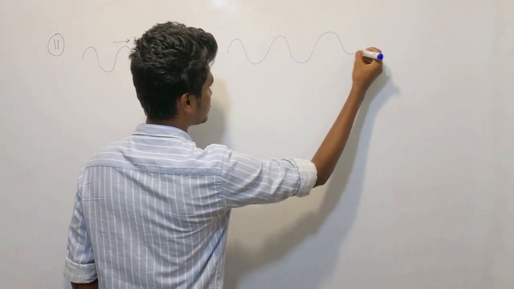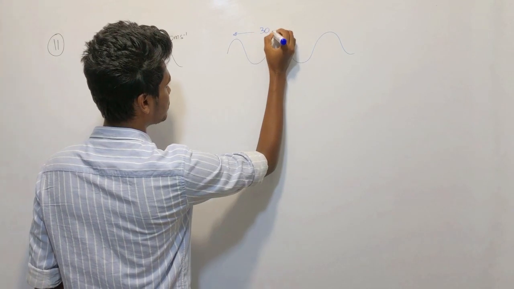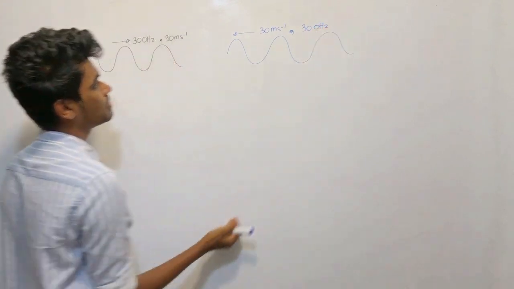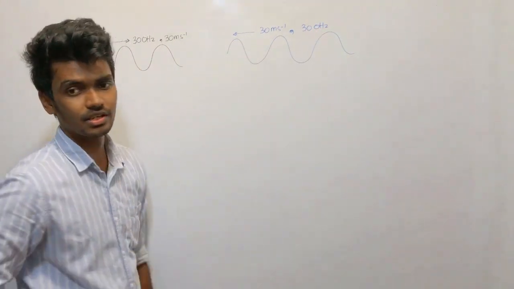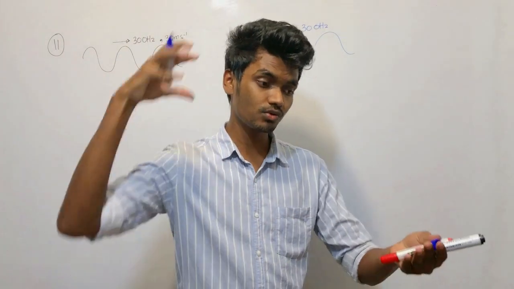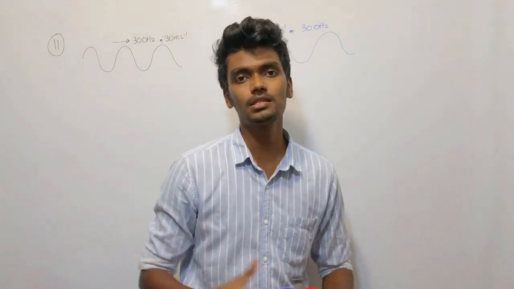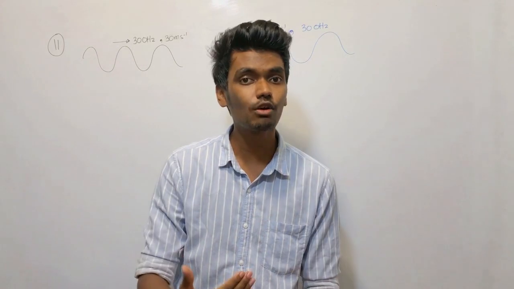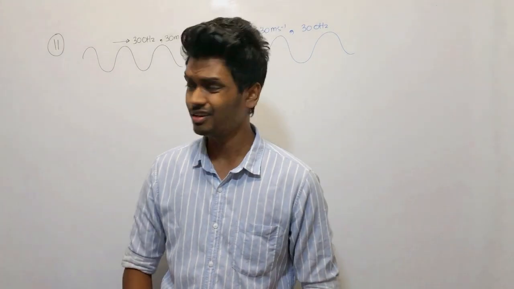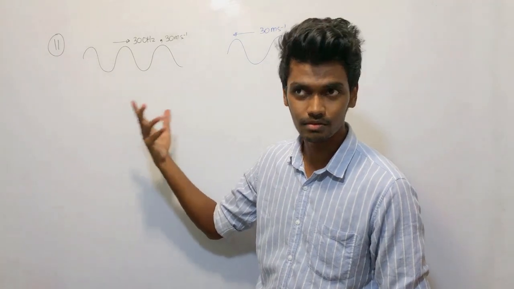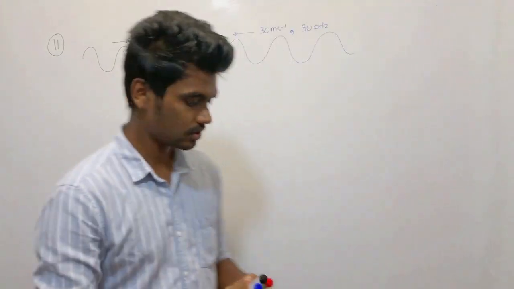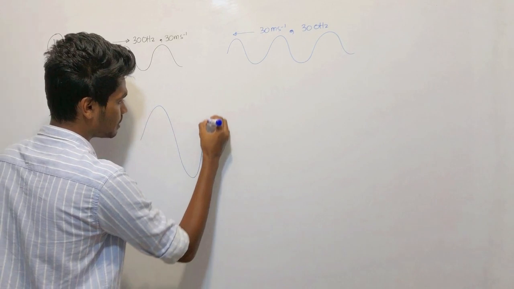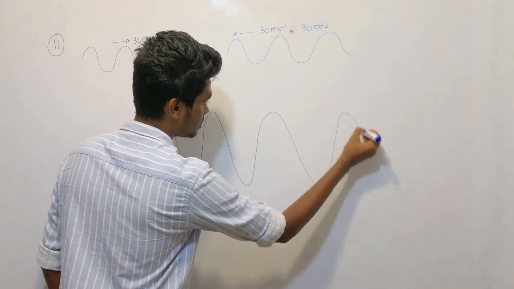What happens when they move in opposite directions with the same frequency? As a result, when they superimpose on each other, what you would be able to observe is what kind of a wave? A standing wave. One phenomenon of superposition of waves is the standing wave. The standing wave, when they superimpose, is going to be in this way.